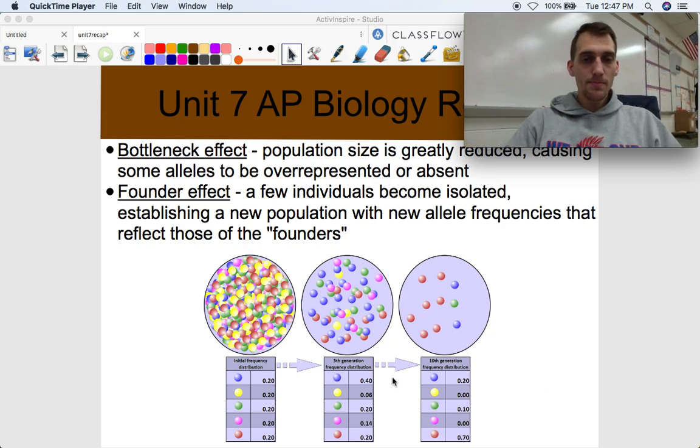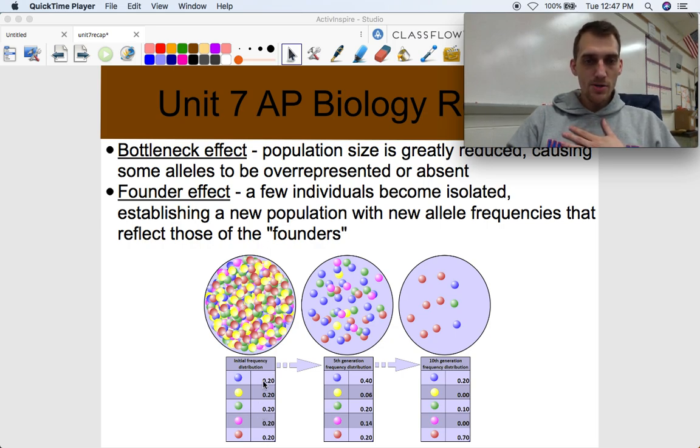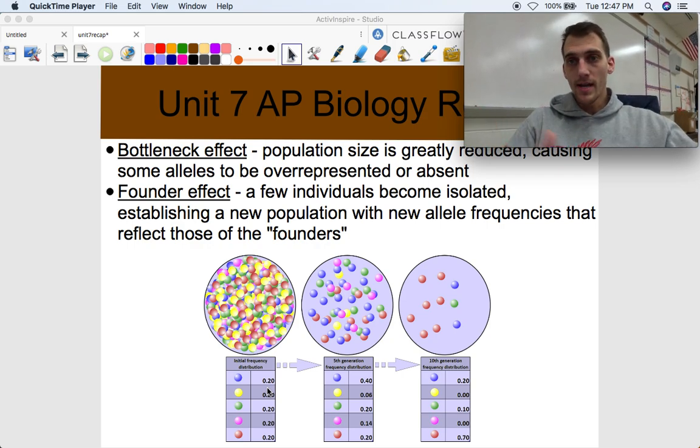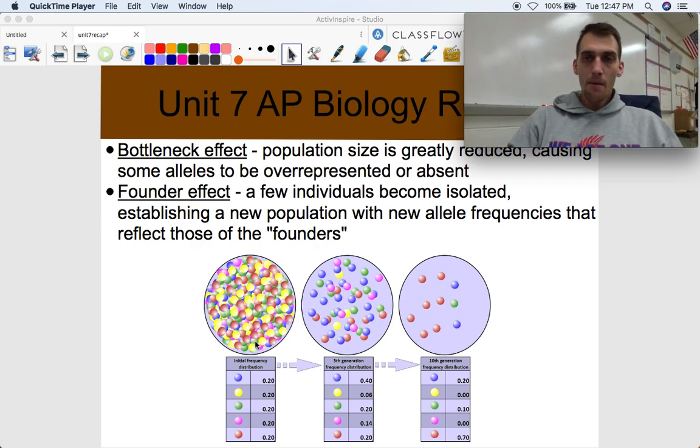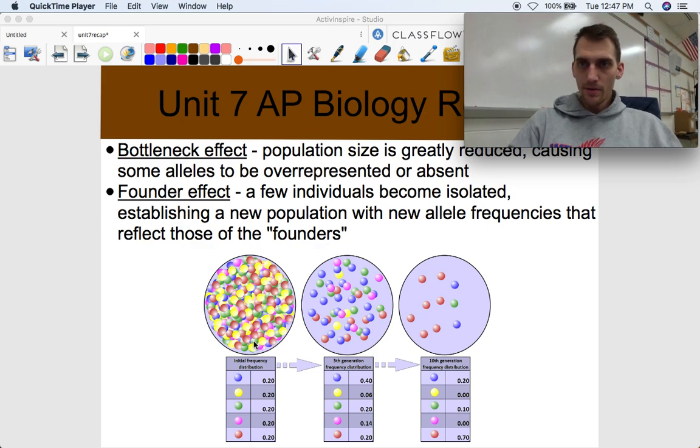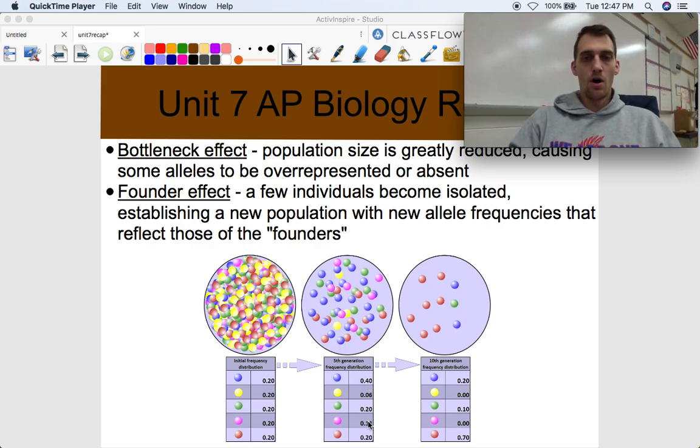There used to be a lot of them, and now there's not. Okay, so this population of gumballs over here, I guess that's what I'm going to call them, gumball animals. Check it out. I have an even distribution of colors here. They're all about 20%, 0.2 proportion of all the alleles or all the variations in the population. Okay, but if something happens that greatly reduces the population size, okay, look what happens in 5 generations. All those allele frequencies, they're not even anymore, okay, and they're even less so in that 10th generation.